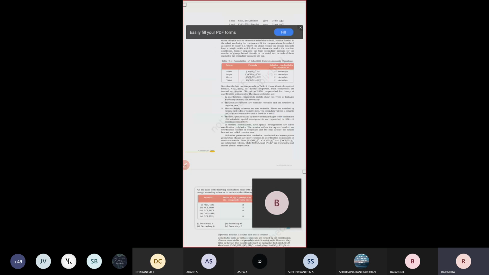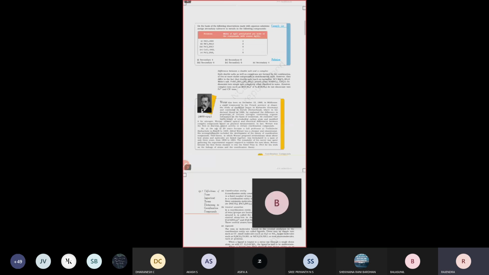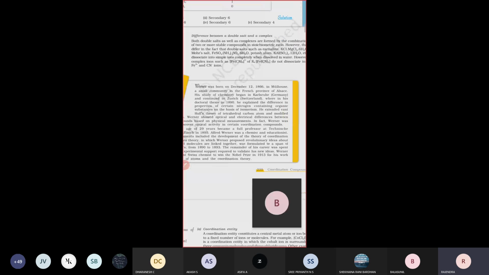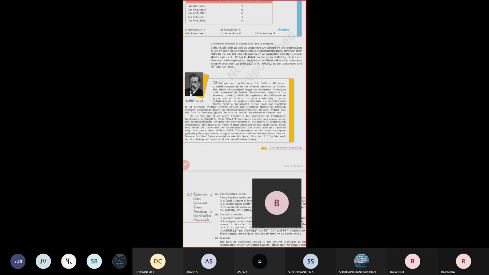So today what we are going to discuss. Yesterday we already saw Werner's postulates, the major Werner's postulates. So today we are going to discuss the difference between double salt and complex compound. What is the major difference between complex compound and a double salt? That one we are going to see now.